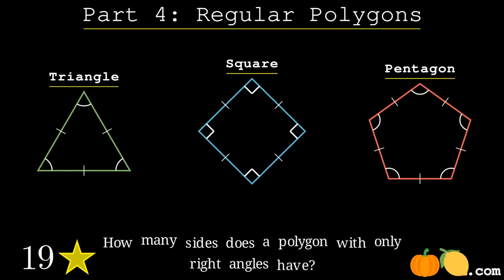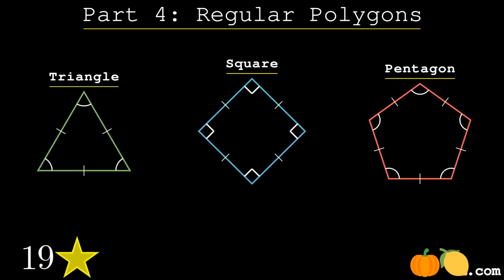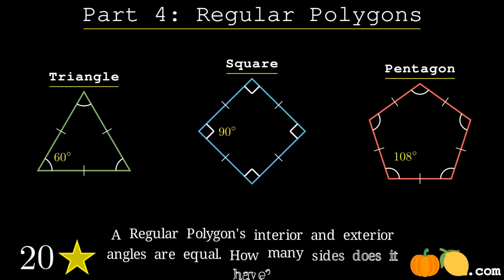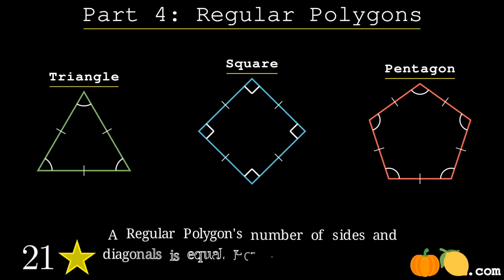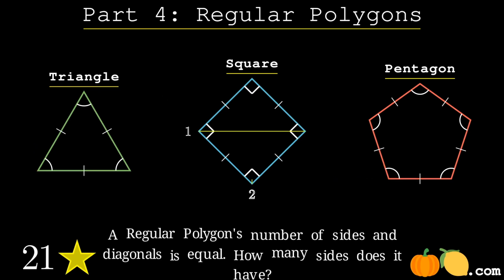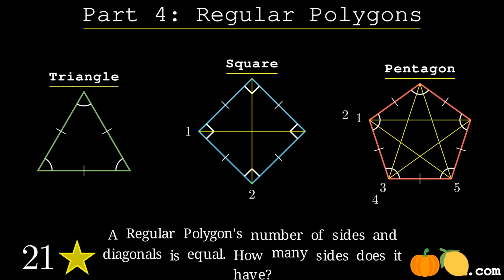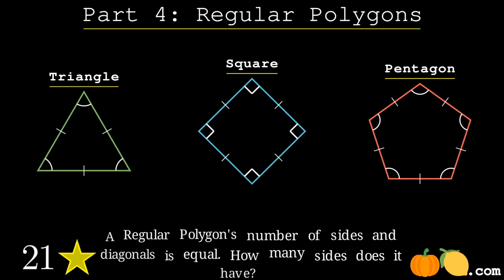I'd like to take a look at some of the properties of regular polygons. The square is the one with all right angles, and its interior angle also equals its exterior angle. They're the same. A triangle has no diagonals, but a square has 2, and a pentagon has 5, which is the same as its number of sides.